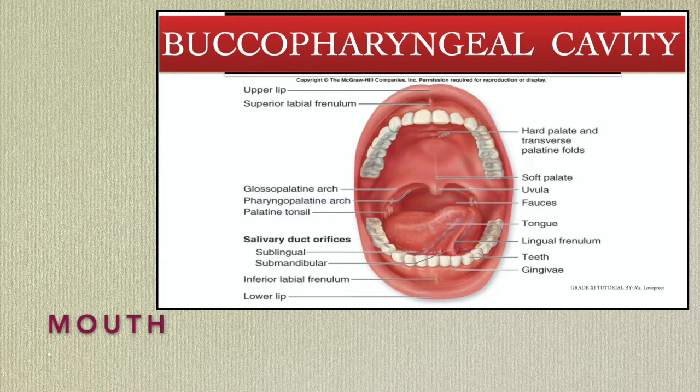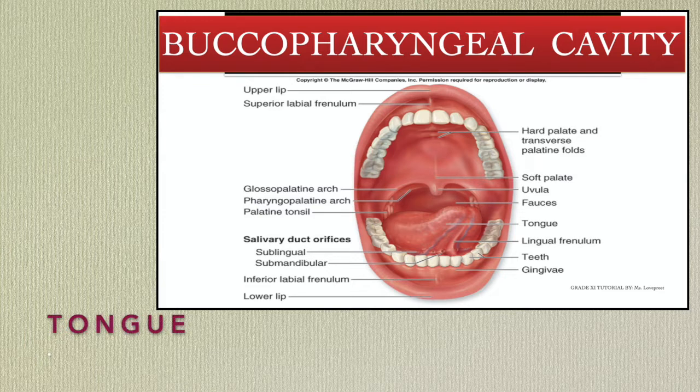Now look at the diagram again. In the upper jaw, just behind the teeth, there are palatine folds, which give the rough appearance, and this is called the hard palate. And behind it, there is a soft palate due to the absence of the palatine folds.